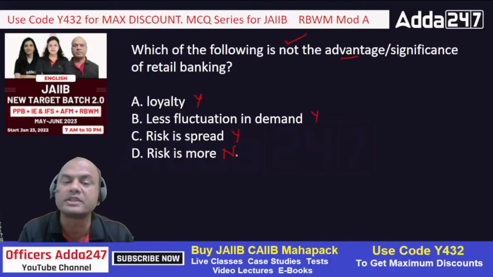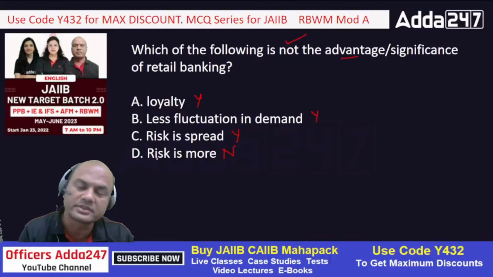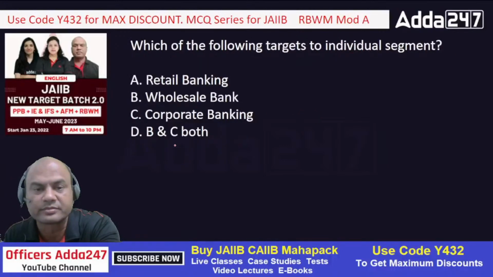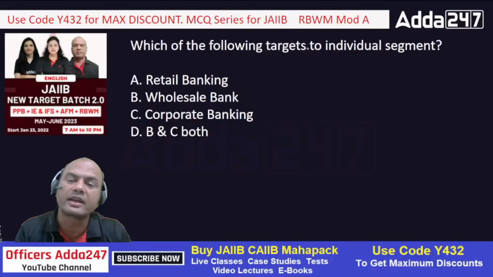So risk is more is not the advantage or significance of retail banking. Always remember this, risk is actually diversified, spread. Which of the following targets the individual segment? Now individual segment is targeted by whom? Retail, wholesale, corporate, both B and C. Wholesale and corporate both.